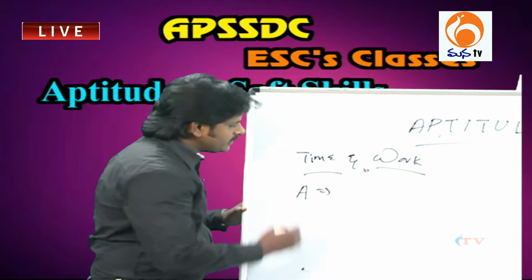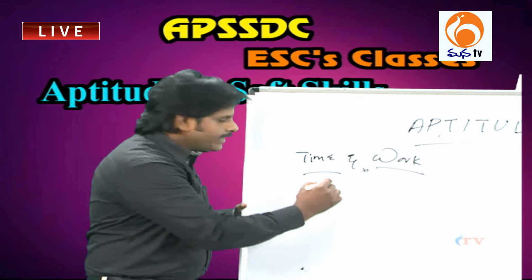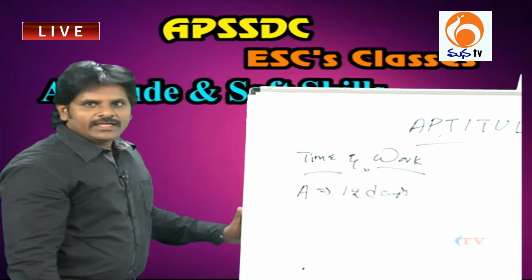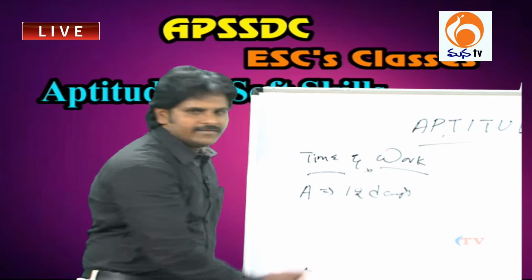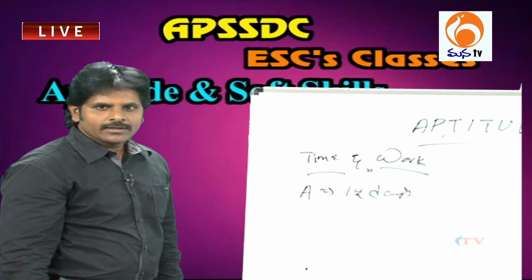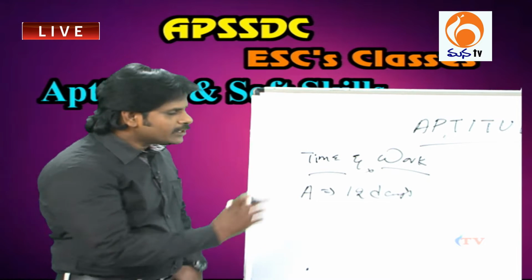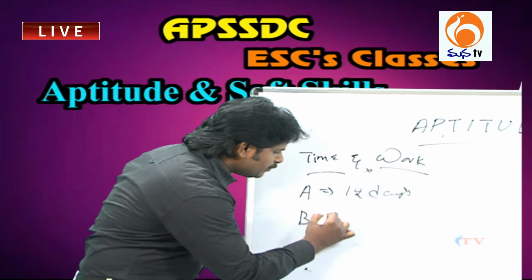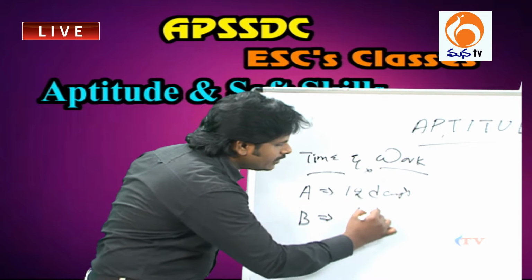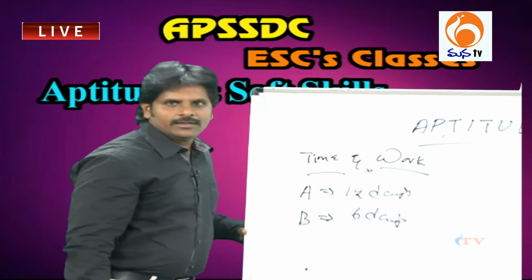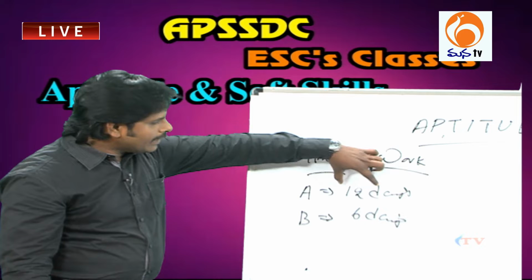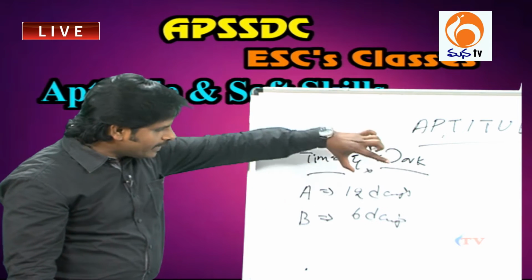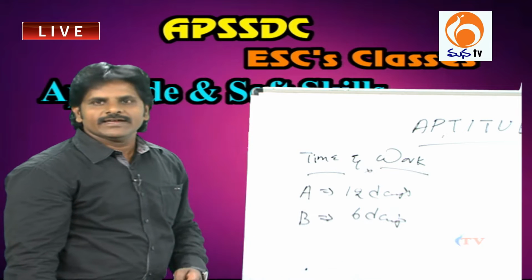Here in this case, A is a guy and he completes a work in 12 days, right? That means if we engage A alone for that particular work, he completes the total work in 12 days. For the same work, if we engage B, he completes the total work in 6 days. Got it? If we engage A alone, he completes the work in 12 days, and if we engage B alone for that particular work, he completes the total work in 6 days.